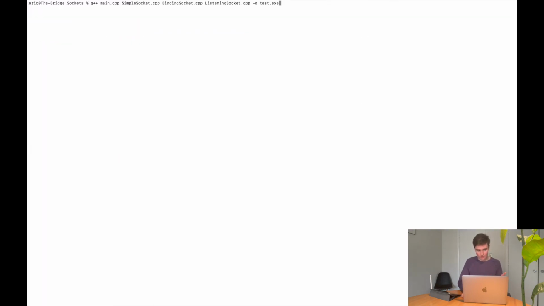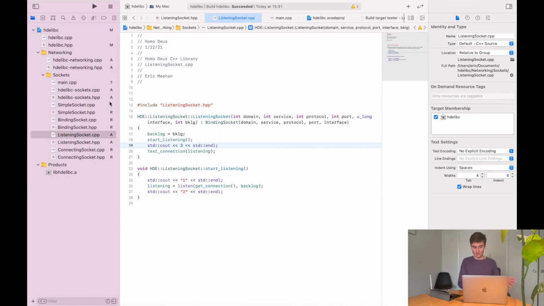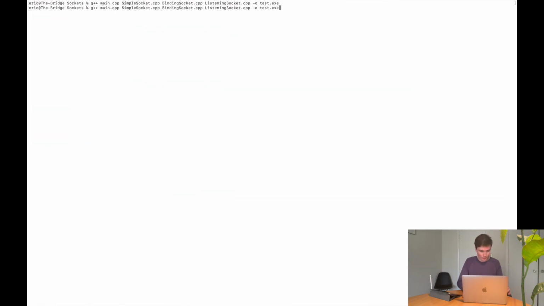Now, I would use my debugging console in Xcode for this, and I can set breakpoints to do that. It's a better way of doing it. But since I have decided to make this a library, it makes it a little bit more difficult to do that, and this is equally easy. So let's run this.